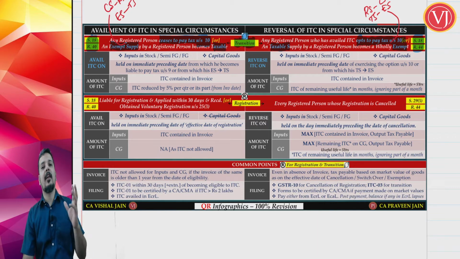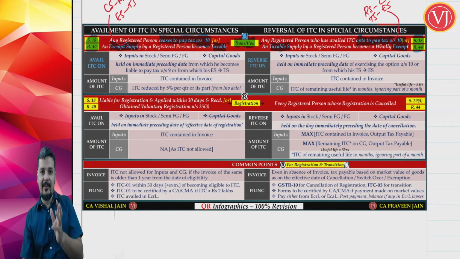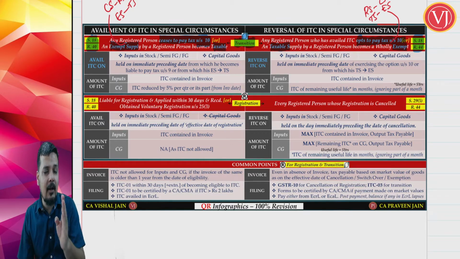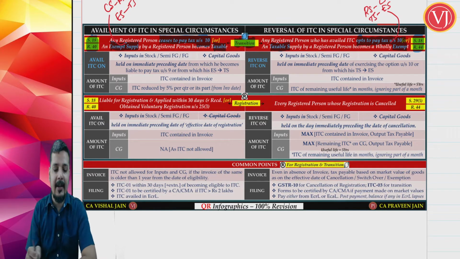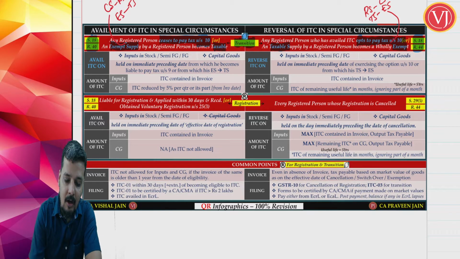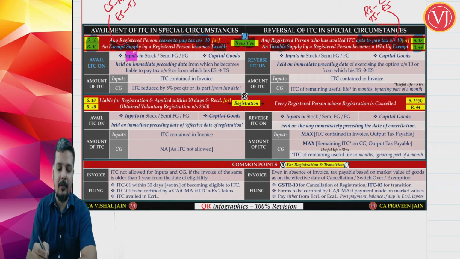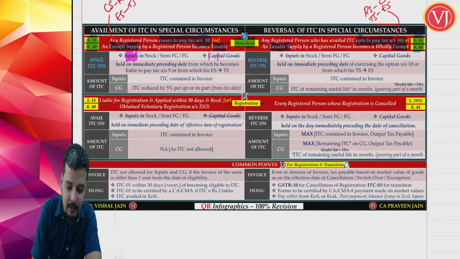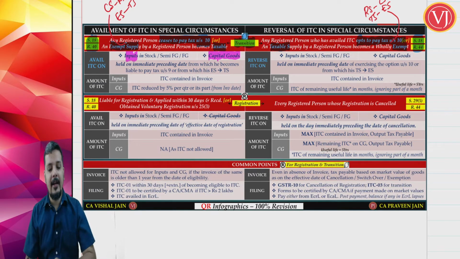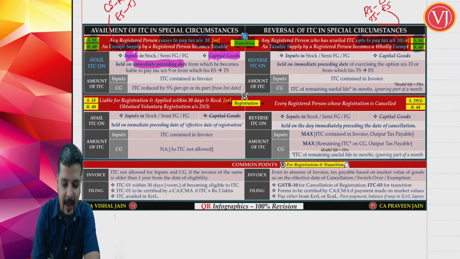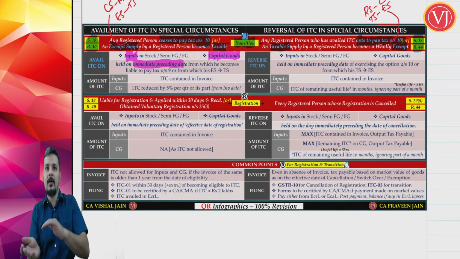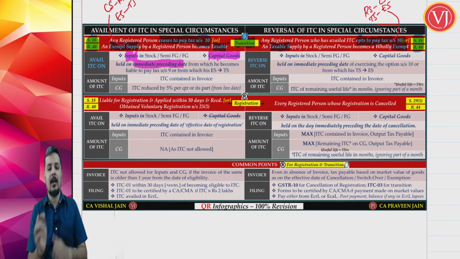So if you are talking about left hand side, composition to regular or exempt to taxable, on that date of conversion you have some stock, you can take the credit of the stock of inputs, or inputs contained in work in progress or finished goods, and capital goods. You are talking about the stock held immediately on the preceding day, which means as on the date of conversion. So when you are converting, the previous day what was the stock, you are talking about that.